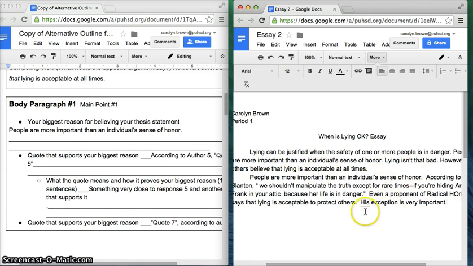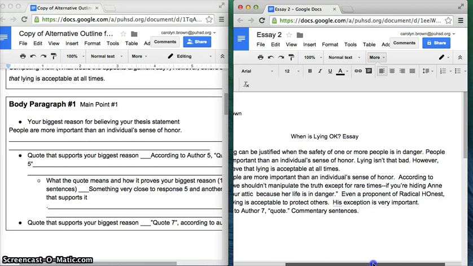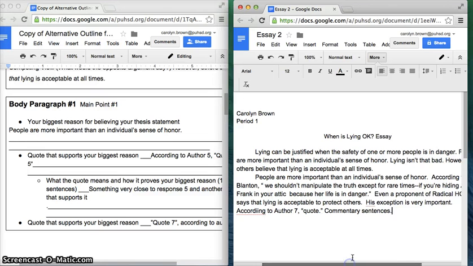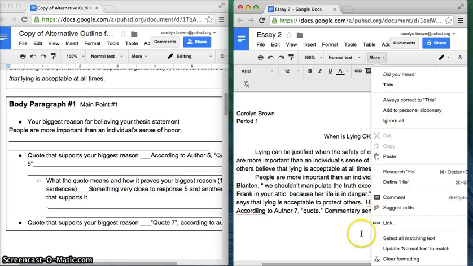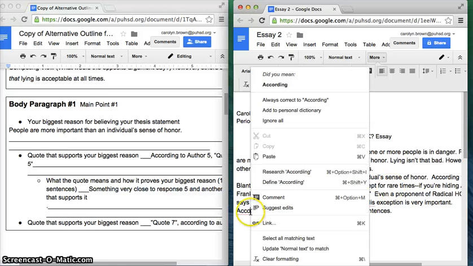Now you're going to write your next quote. According to, and then you're going to put in your next author. We're going to put in the dummy author, according to author 7. Then you're going to put in your quote, and then your commentary sentences. When you've done that, you're going to read through it. Make sure that all of your capitals, periods, commas are in the right places, and make sure that you have everything correctly spelled.